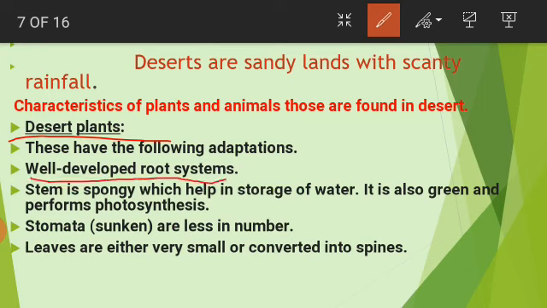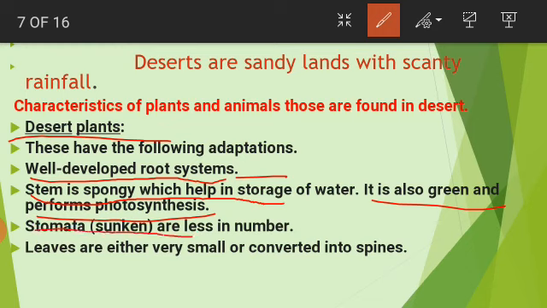First, desert plants have a well-developed root system that enables them to absorb water from the soil. The stem of the desert plants is spongy, which helps them to store water. It is also green, so it performs photosynthesis. It means the stem of the desert plant performs photosynthesis, and that's why it is green, and it is also spongy, which helps it to store water.